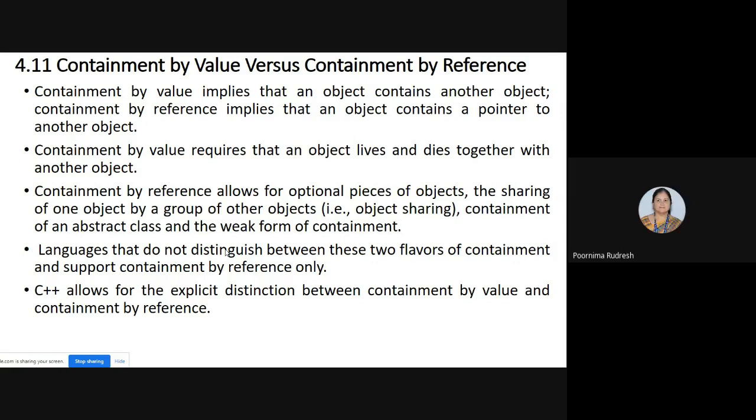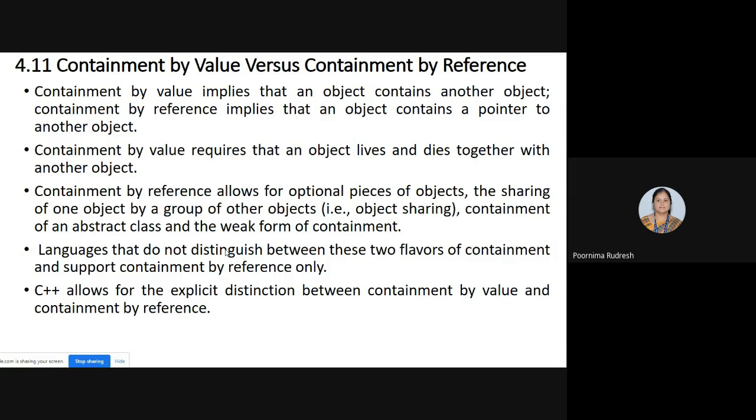containment by value requires that an object lives and dies together with another object. As I said, if a car object consists of another object, then it is containment by value. Then the car object lives and dies with the other object because the car object consists of that object itself. So if the car dies, then the object which it contains also dies. Understood? Clear?